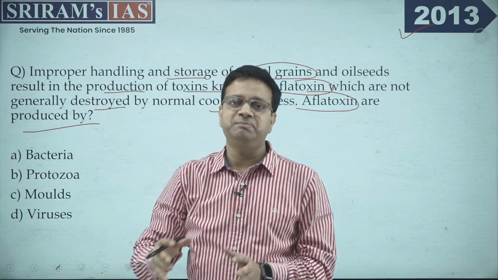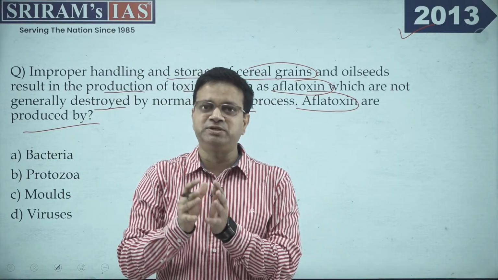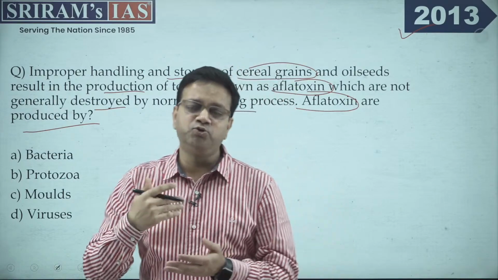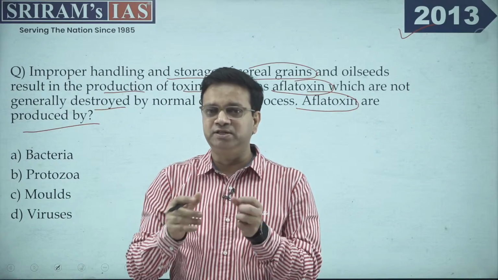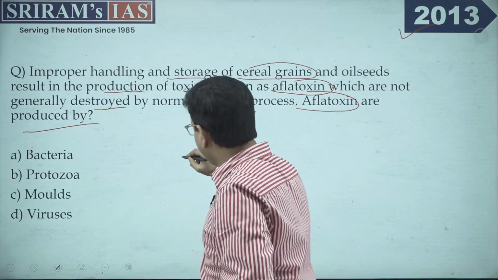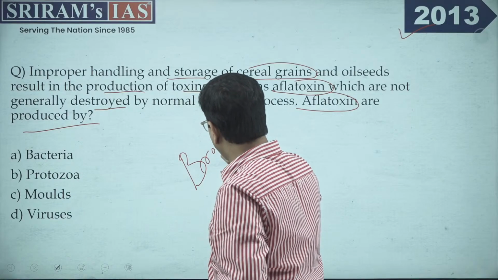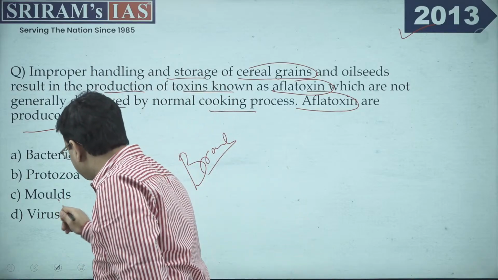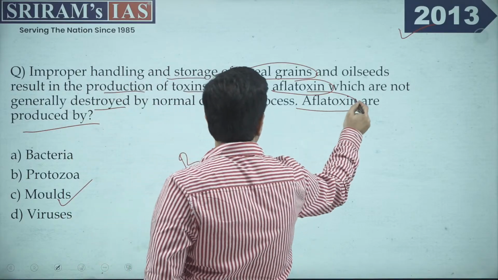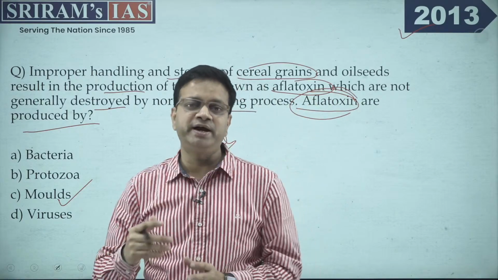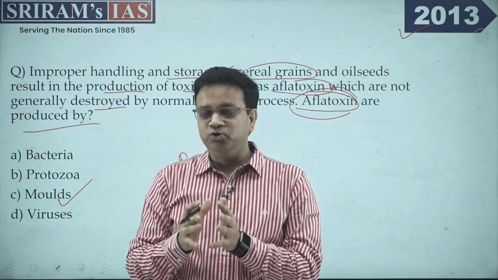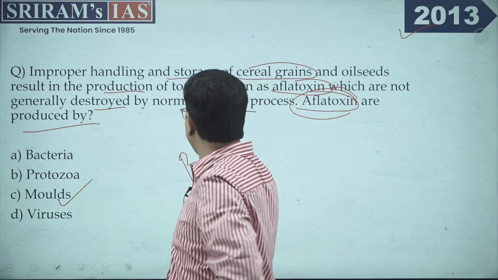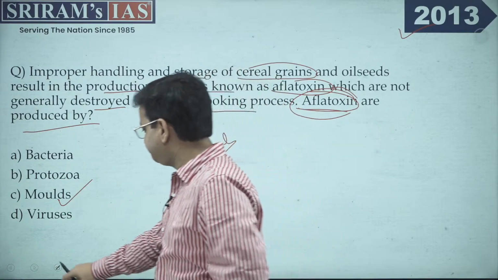See, you have come across many food products kept in a specific jar or plastic box. What happens is that after a due course of time, you find something coming out of it, the molds are actually there. The classical example is bread, right? If you keep bread for a longer period of time, you'll identify that some molds come up. These are the molds which produce aflatoxins, and they are not easily destroyed after cooking as well. So make sure whenever you are keeping something packed, it should be sealed and airtight, so that aflatoxins are not generated.